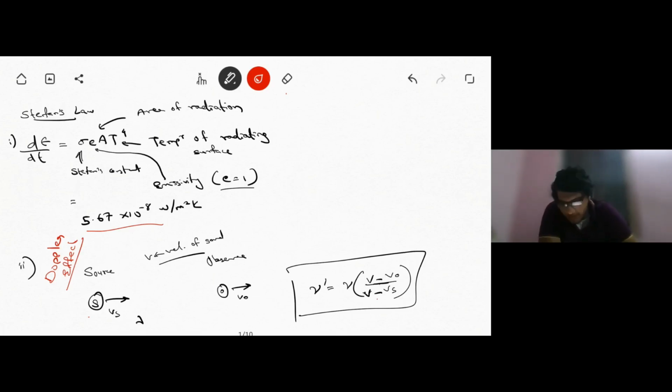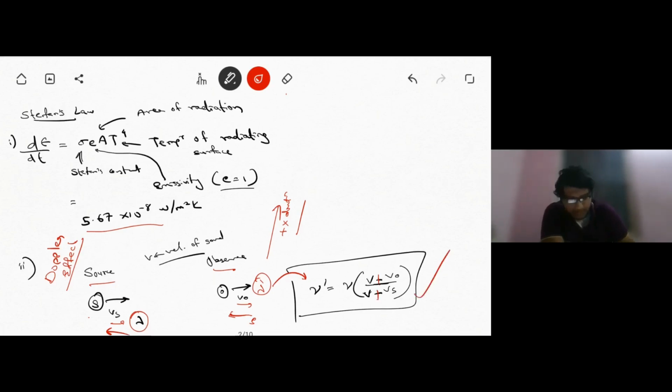Okay? Next, we have the Doppler effect. In the Doppler effect, suppose we have the source and observer such that they're both moving in the positive x direction. In that case, the frequency of emission is, suppose, nu, and the frequency received by the observer is nu dash, then it's given by this formula. Nu dash is given by nu into (v minus v naught) by (v minus vs). Now, if the observer is moving in the opposite direction, suppose this is v naught, in that case we can apply the minus sign here, and the same thing in this case as well. Fine. So that's about the Doppler effect.